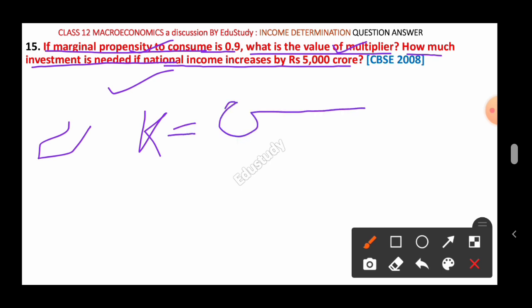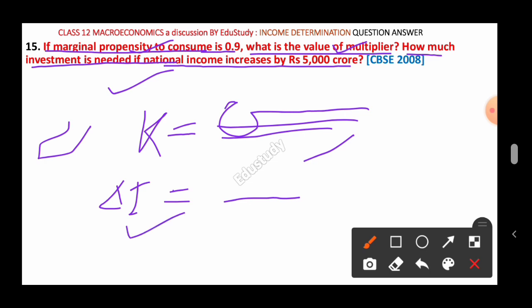Okay, so with the help of question number 14, I request you to solve it and find the answer, and you should write in the comment section what answer you get. First of all, just write in the comment the value of multiplier K. You just write K equal to this, and then how much investment is needed, that means del I, the increment in the investment, equal to this one.